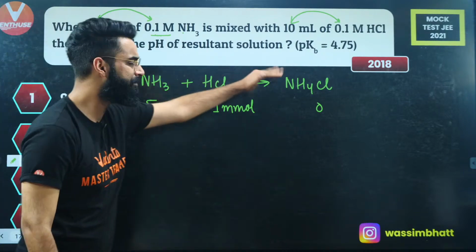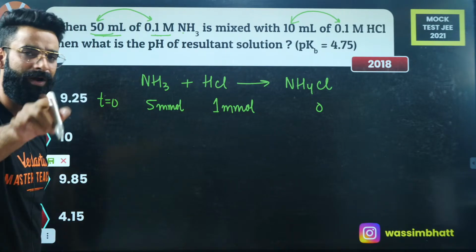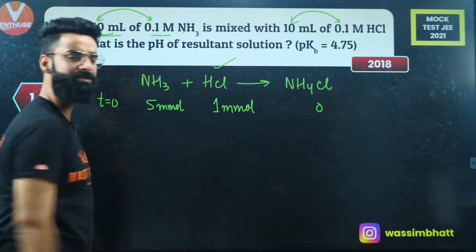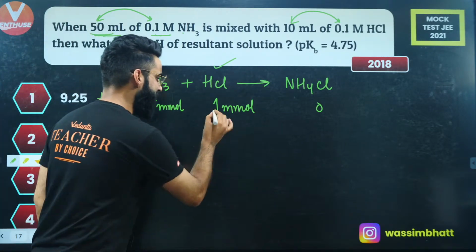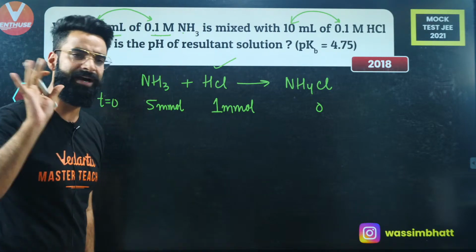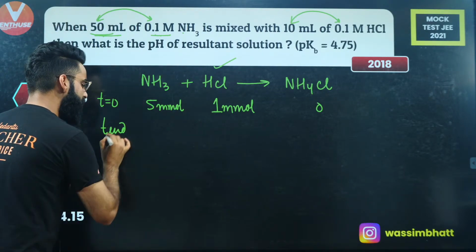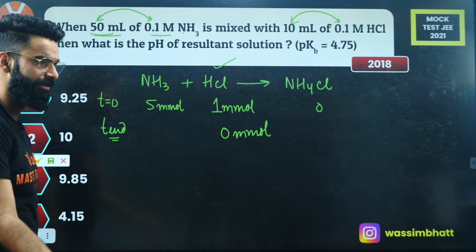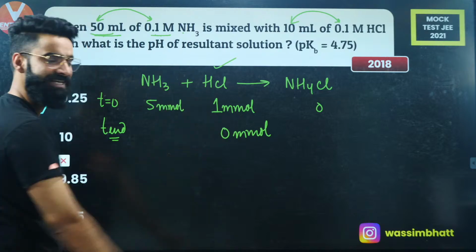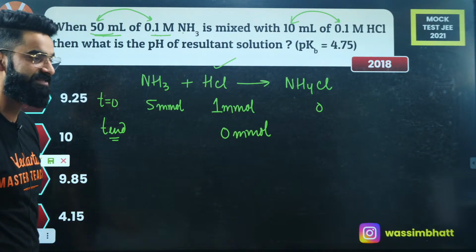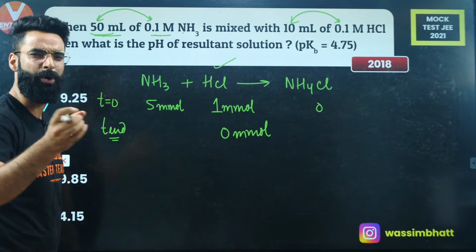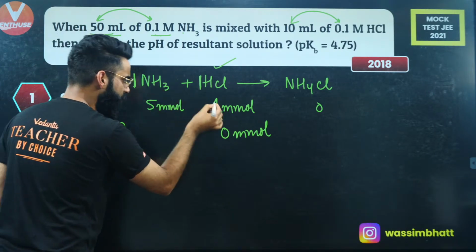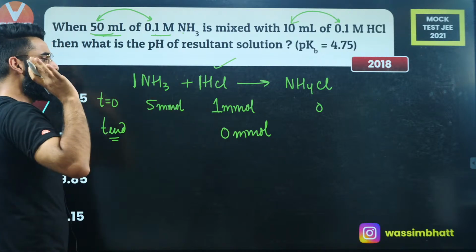Now, people, the reaction is already balanced. If I ask you which one is the limiting reagent, you'll clearly say HCl. If HCl is the limiting reagent, then it would have been completely consumed in the reaction, and at the end you'll find 0 millimoles of HCl in the container. As simple as that. Now, people, the question is almost done. See, 1 mole of the limiting reagent reacts with 1 mole of NH3, so 1 millimole would have reacted with 1 millimole of NH3.